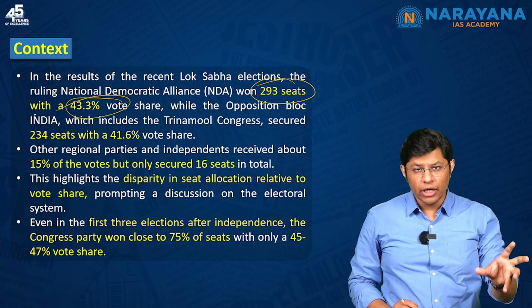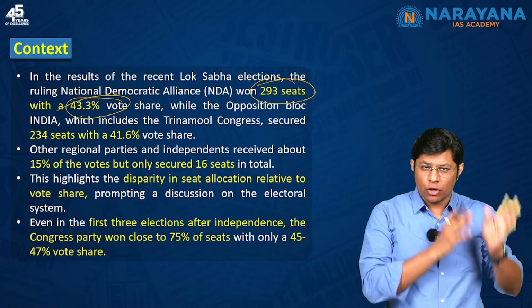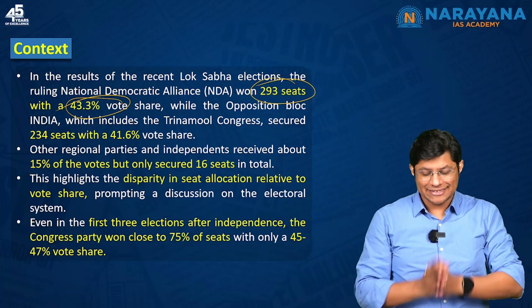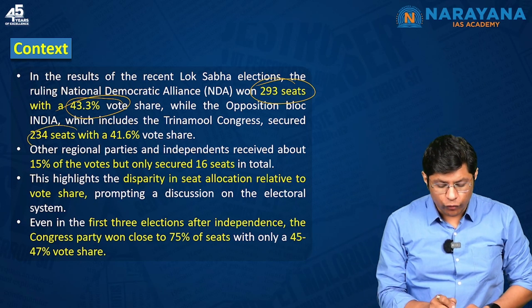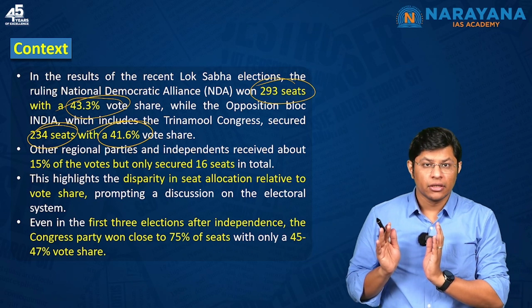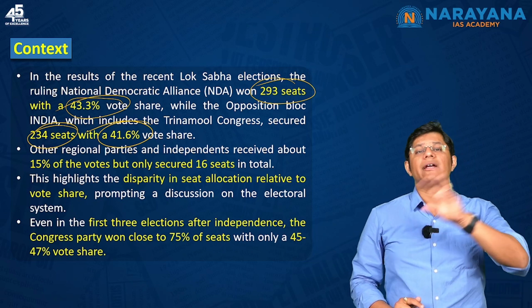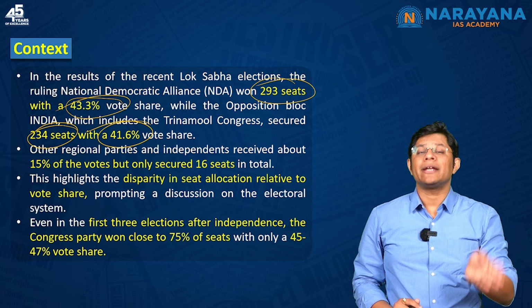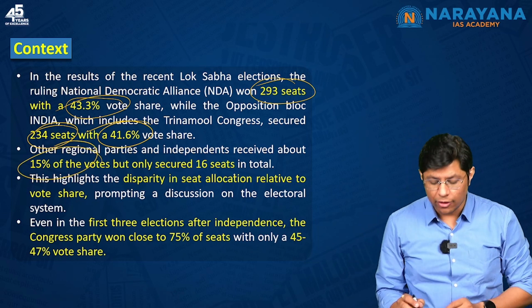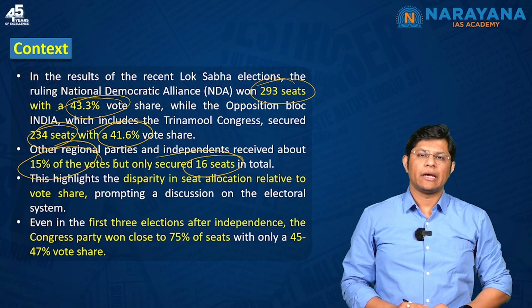The India bloc, which is a coalition bloc of Congress and other political parties like Trinamool Congress, Aam Aadmi Party, etc., secured 234 seats with 41.6% vote share, right? And the other regional political parties and the independent candidates received 15% of the votes but only secured 16 seats. Now students,